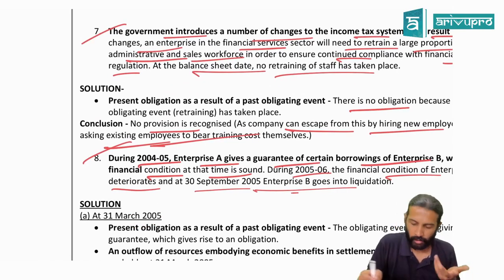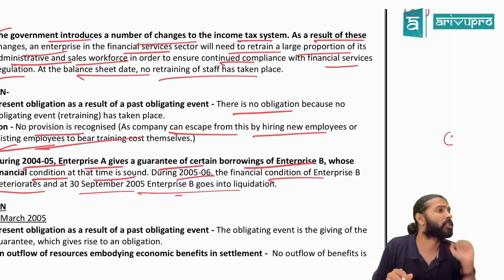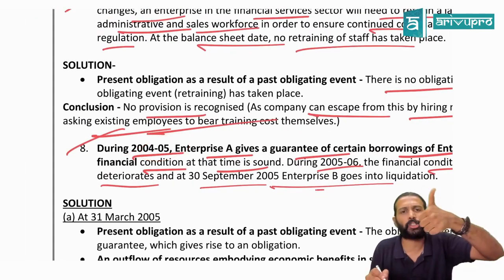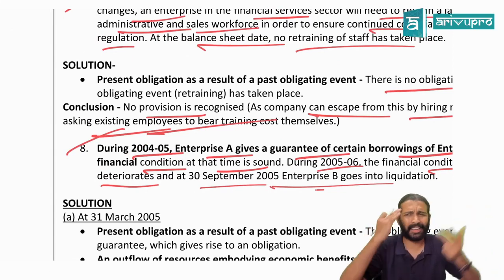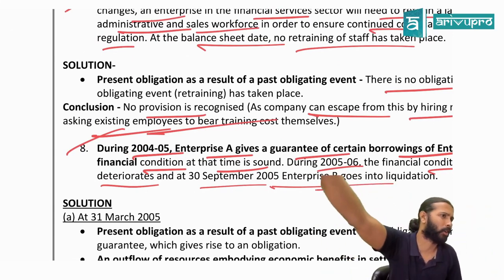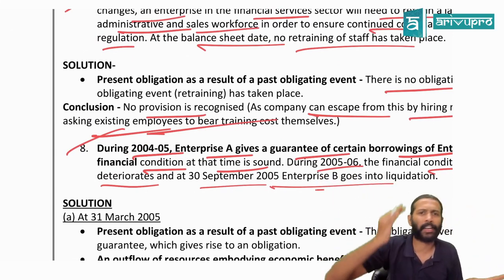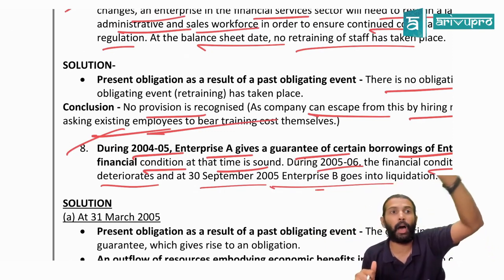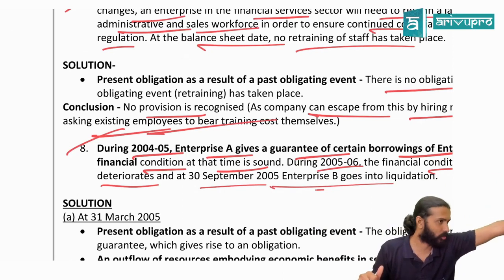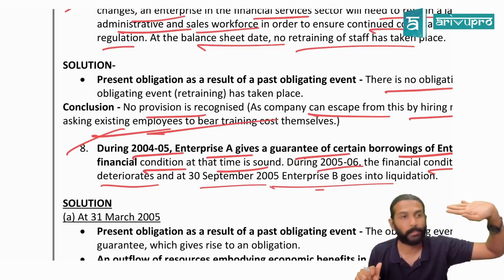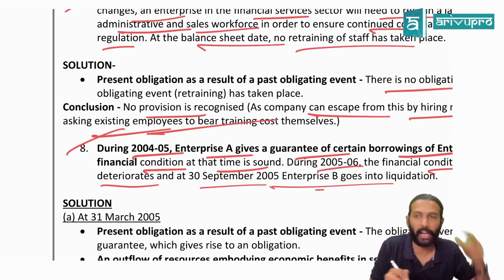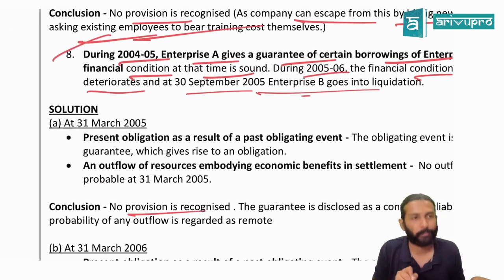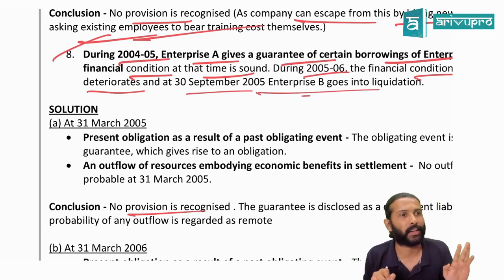Why? B Limited's financial position, good or bad? Till 2005, their financial position was good. So does A Limited have any outflow of economic resources? There is no outflow expected, so is a provision required? For you to make a provision, there should be a probable outflow of economic resources. That could be cash or something else. So in the first year, is there any outflow expected? No outflow. That means in the first year, no provision is recognized.